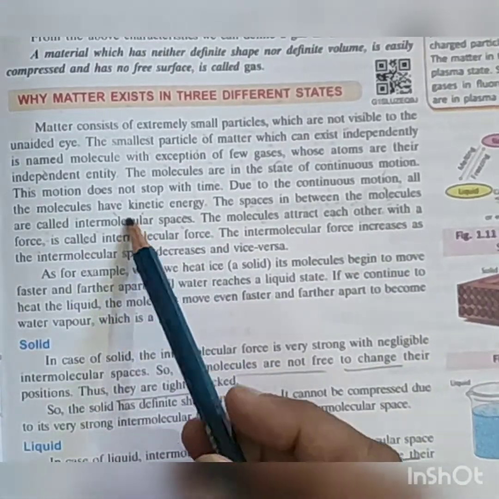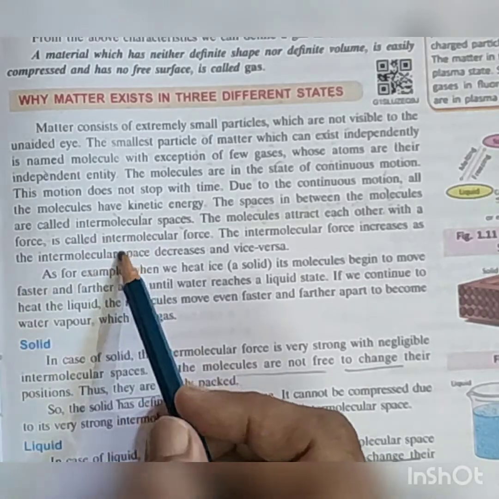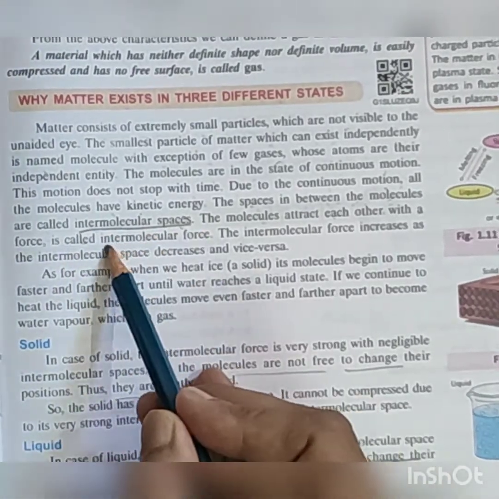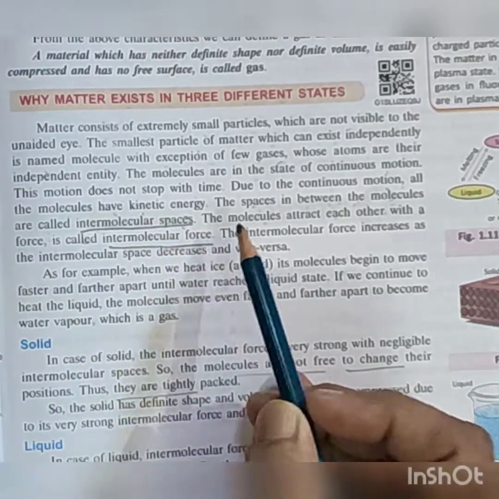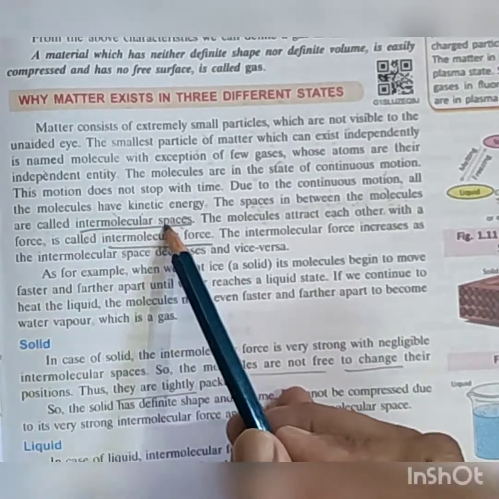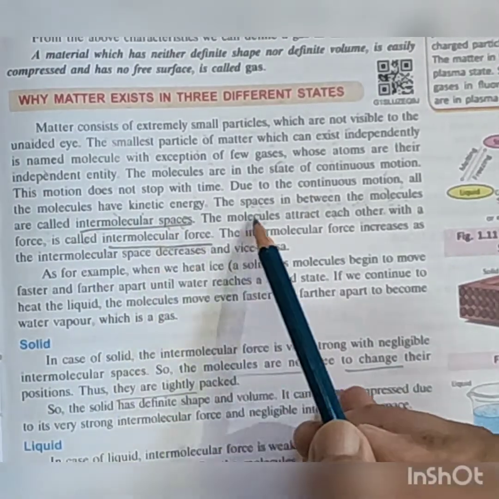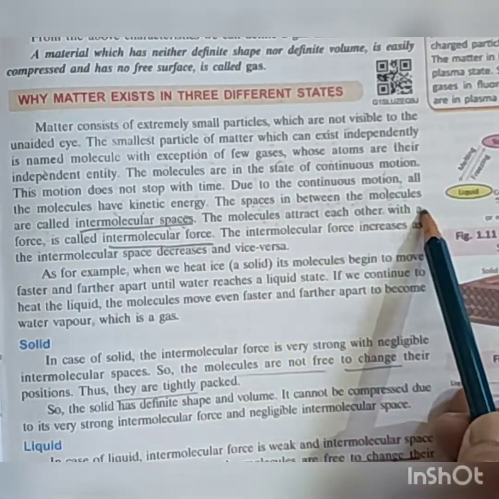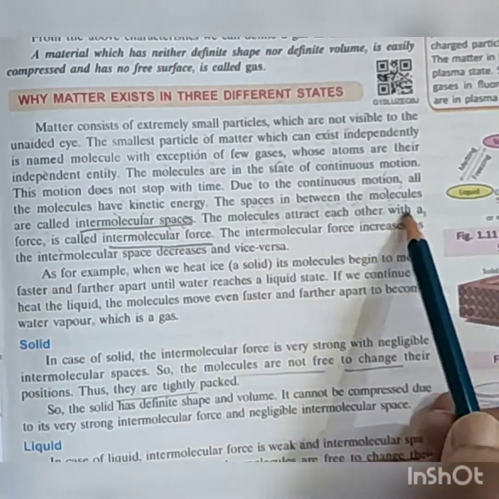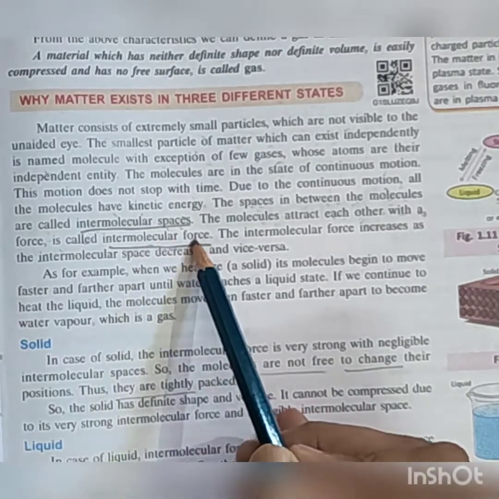So here we get two very important things: intermolecular space and intermolecular force. The space in between the molecules is known as intermolecular space, and the force with which the molecules attract each other is called intermolecular force.